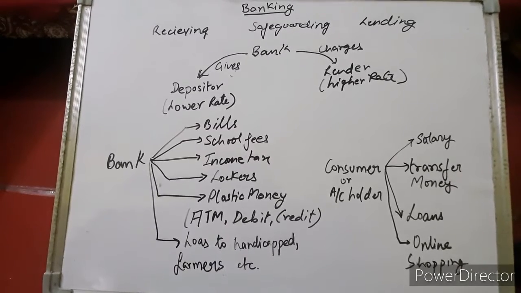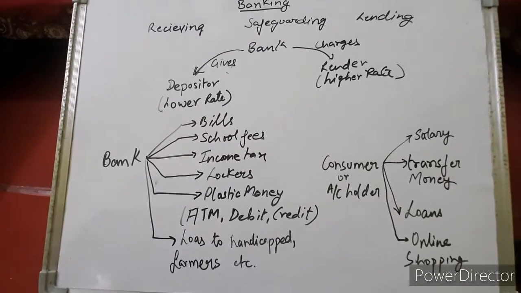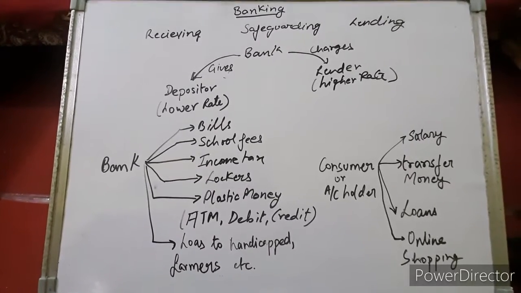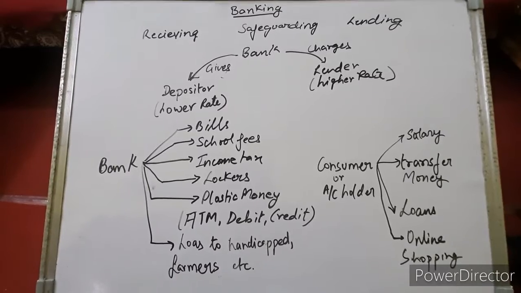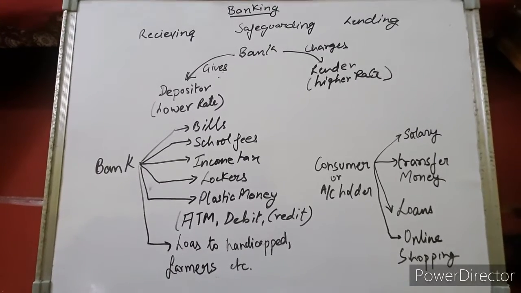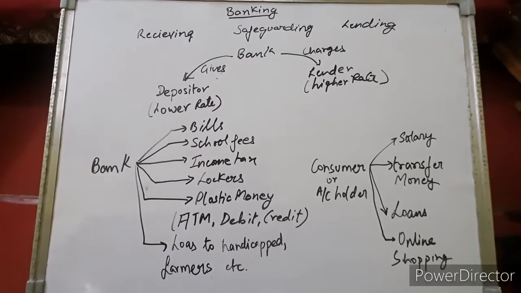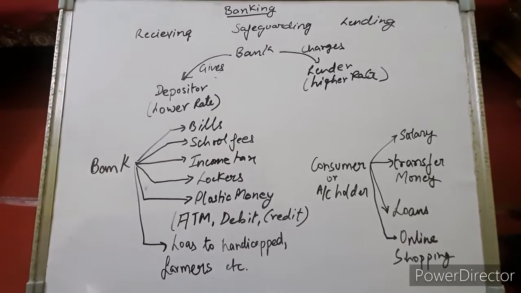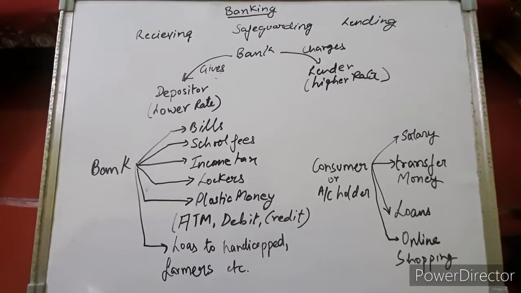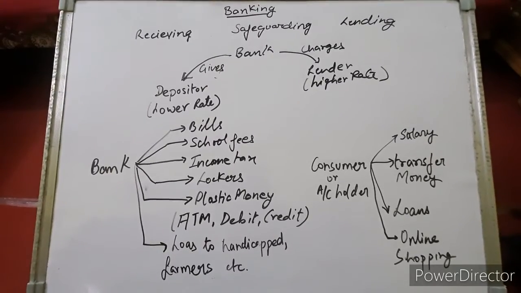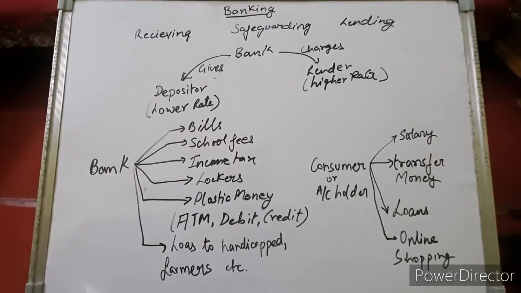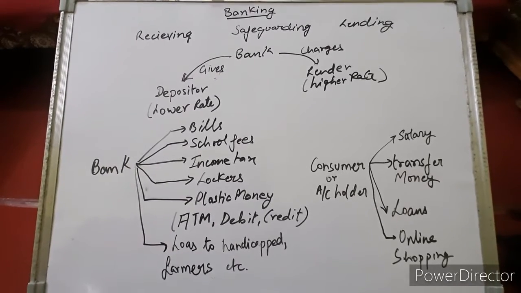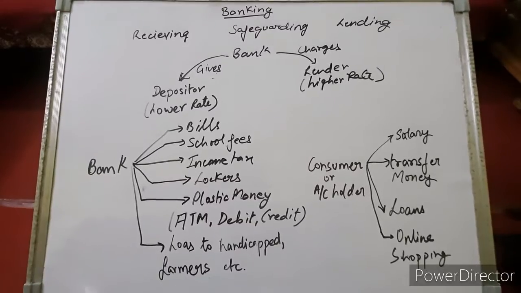Nowadays we put our savings in bank. Bank safeguards the money and uses that money to lend to those who are in need. Like people borrow money from bank to make their houses. People borrow money from bank to run business, to start a new business, to upgrade their businesses. Right. So what does bank do?